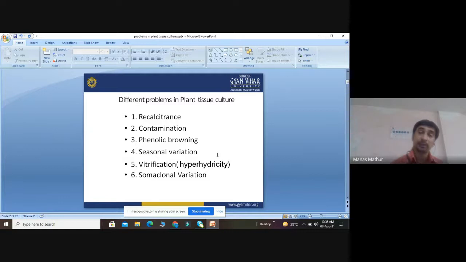So when there is a change in the chromosome, obviously there is a change in the DNA. If there is a change in the DNA, obviously there is a change in the phenotype. Change in the phenotype means there is somaclonal variation. So what we have to do? We have to take care of all these things. Okay, so these are the different problems which we discussed today in tissue culture based media.